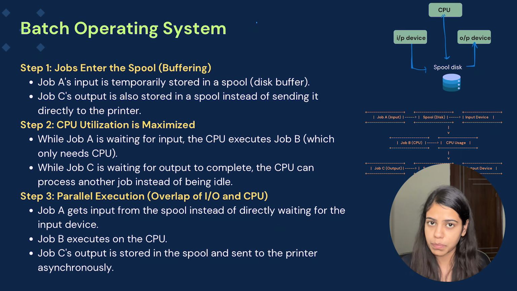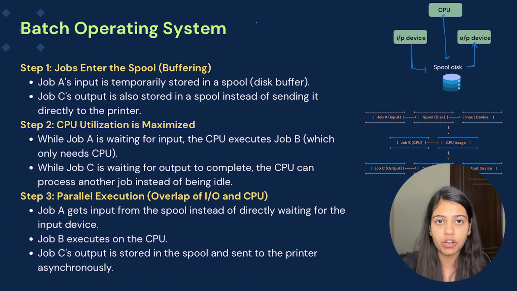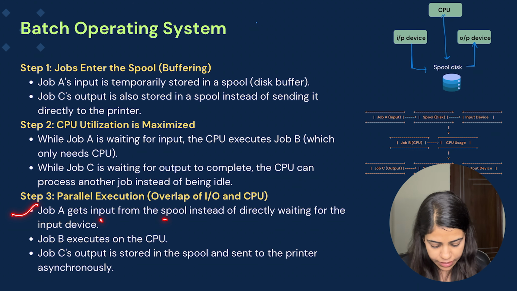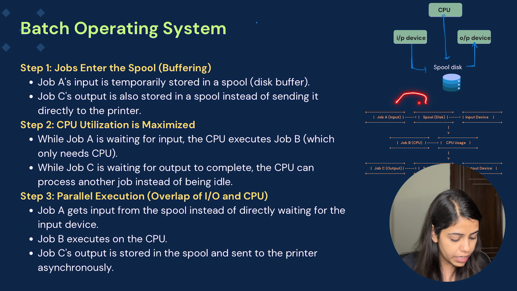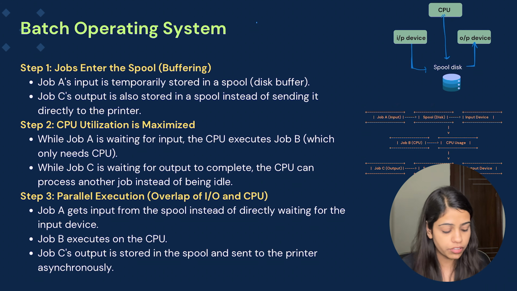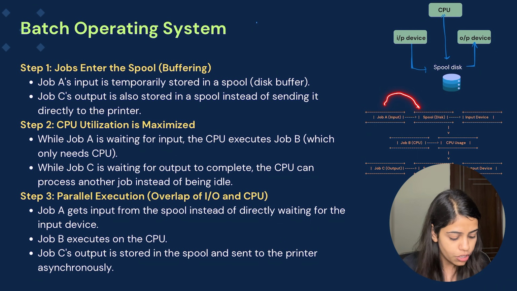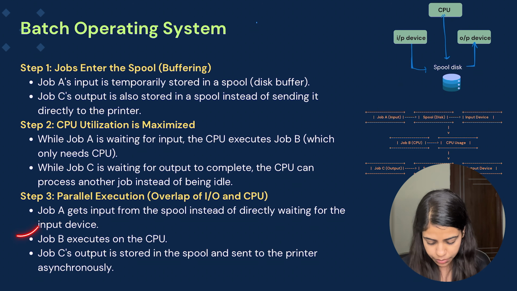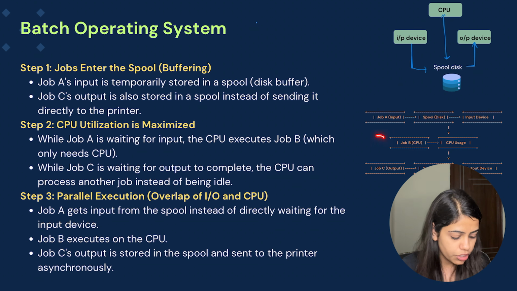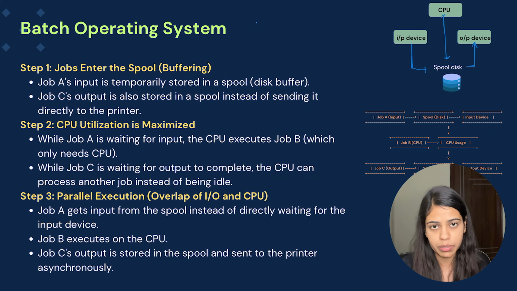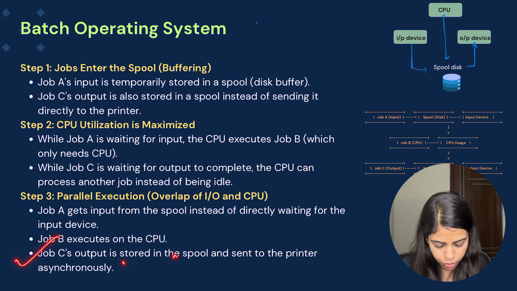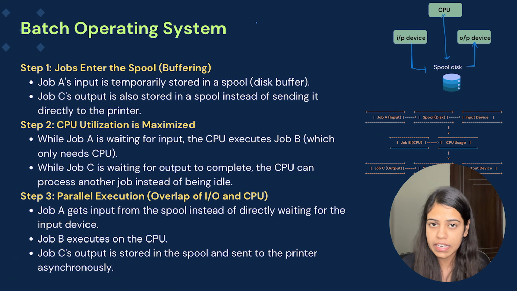Now step 3, parallel execution: overlap of input, output and CPU. Job A gets its input from the spool instead of directly waiting for the input device. Since job A has already made the request for that input, the operating system processes the request and provides the data in the spool disk. So job A can read directly from the spool disk rather than from the input device. Job B executes on the CPU, since job A and job C were waiting for input-output operations. Job C's output is stored in the spool and sent to the printer asynchronously.